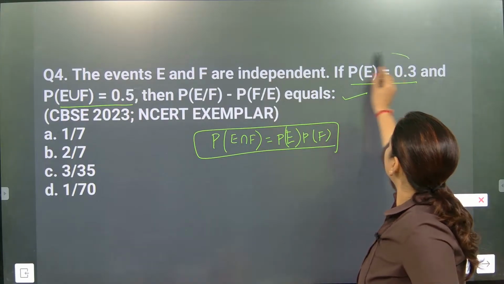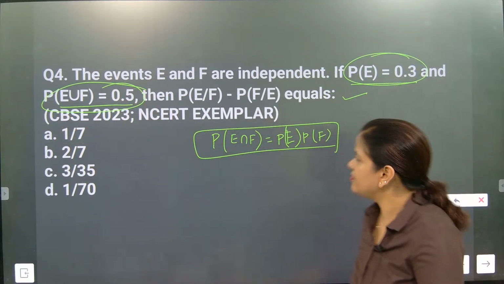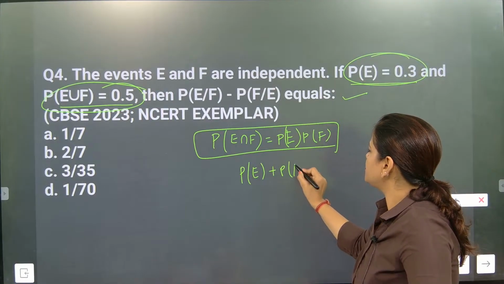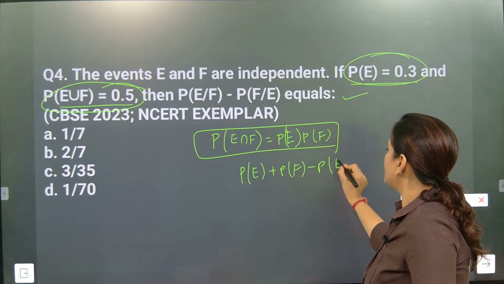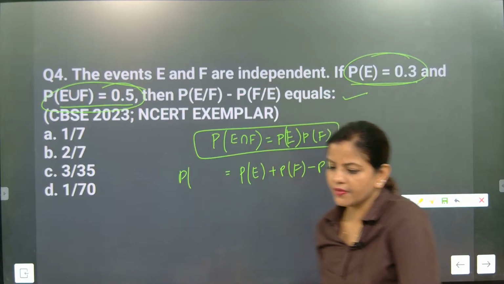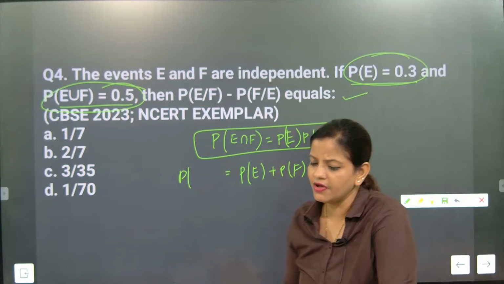See, when they have given this one and this one, and this question came in CBSE, how are you going to solve this question? P of E plus P of F minus P of E intersection F. Children, take every question as a challenge. Nearly 5 to 6 more MCQs I will give, and after that we will solve the main part.